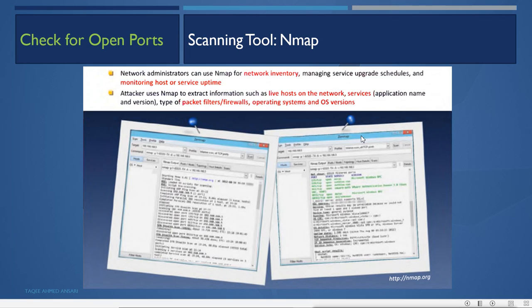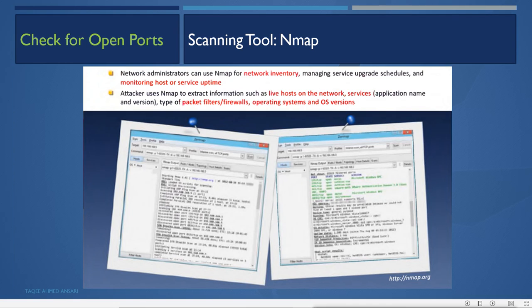Now the scanning tool Nmap. This is the best and most powerful tool for scanning the network. For doing ping sweep and for checking for open ports, all those things we can do with Nmap. And it is open source. Open source means you don't have to pay for it. It is free to use, not like those graphical tools where not all the options are free.